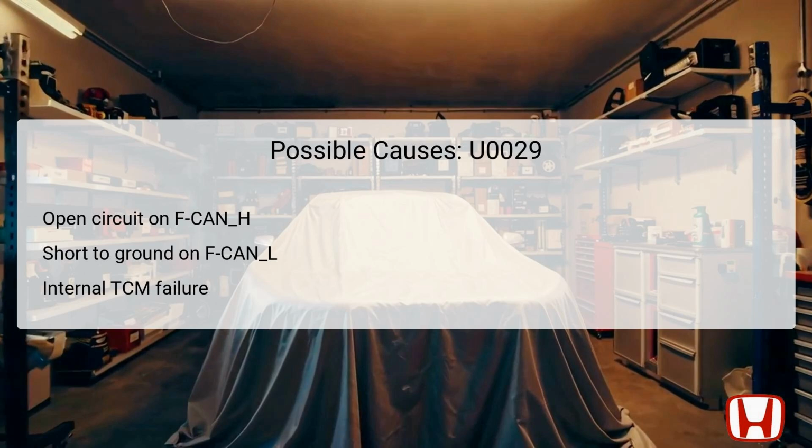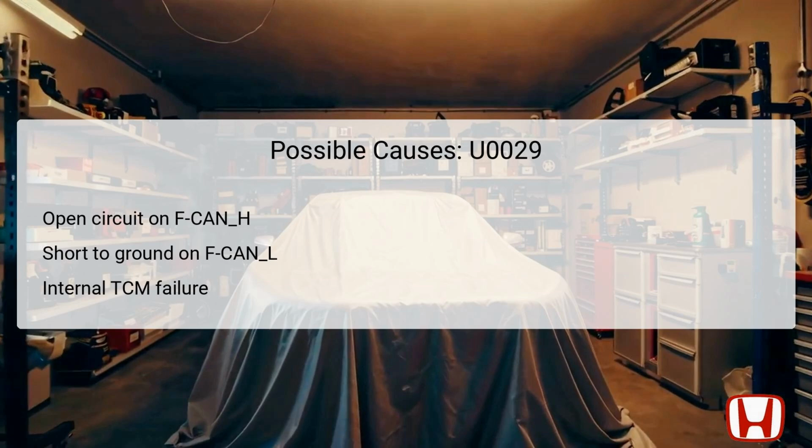The possible causes of the DTC U0029 provide a roadmap for diagnosing the issue. An open circuit on the FCAN-H or FCAN-L lines indicates that the communication pathway may be interrupted, which can occur due to damaged wiring or connectors. Additionally, if these lines are shorted to ground, they may cause undesired electric flow, preventing proper signal transmission.